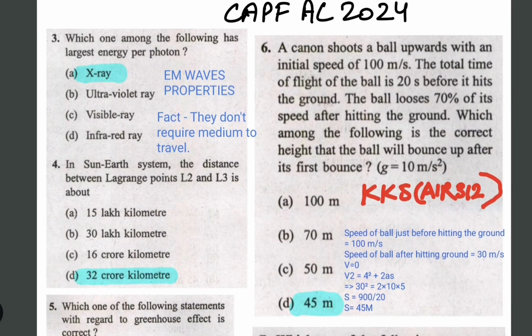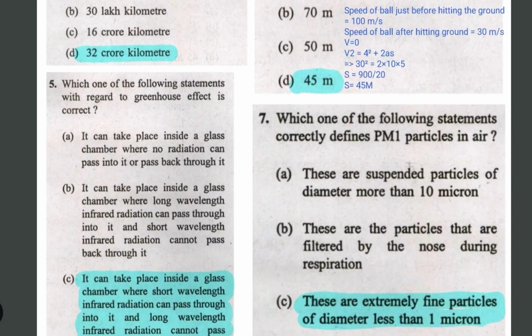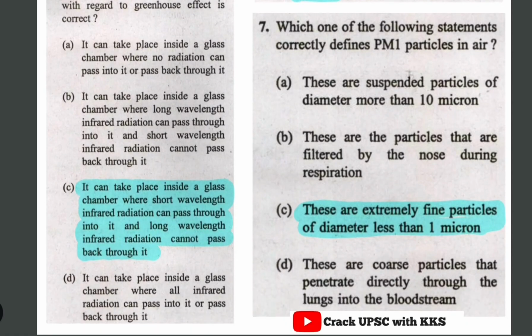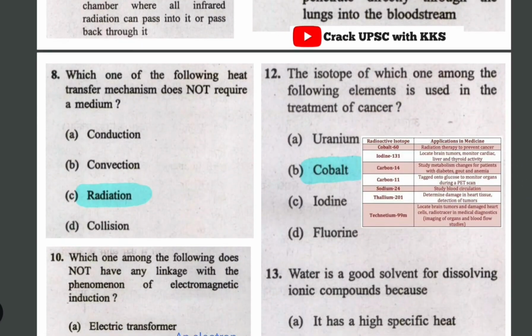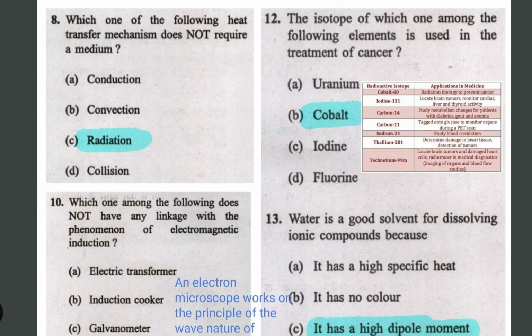And this was a numerical problem, so just go through the PDF and you will easily understand this. The next one is the definition of the PM1 particle. A PM1 particle has a diameter of less than 1 micron, and I'll be discussing PM1, PM2.5, PM5 and PM10 in the coming pages of this PDF.